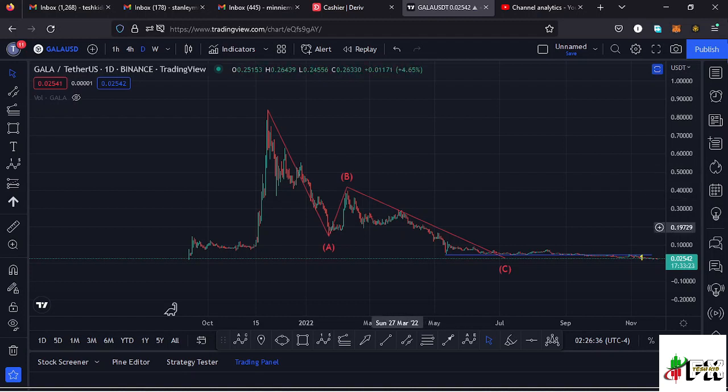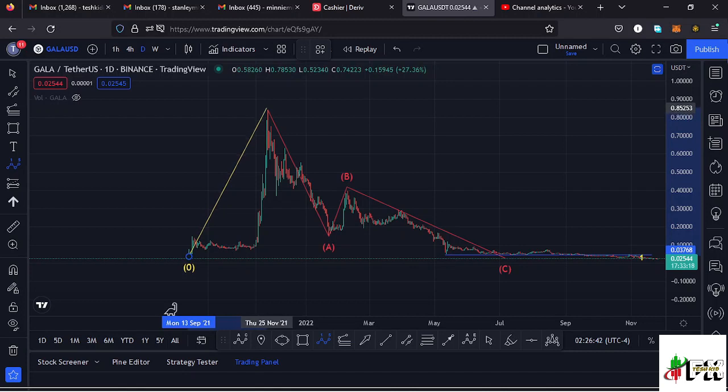Here on the daily chart I can have my Elliott wave structure terming this impulsive movement taking us back to an all-time high as a first wave to the upper side. Then this corrective wave, that is this massive ABC corrective movement, we can term it as a higher Elliott wave count 2, making its low at around the $0.023 mark.